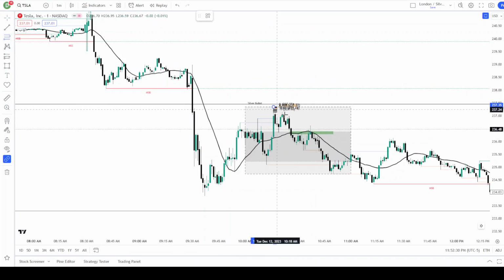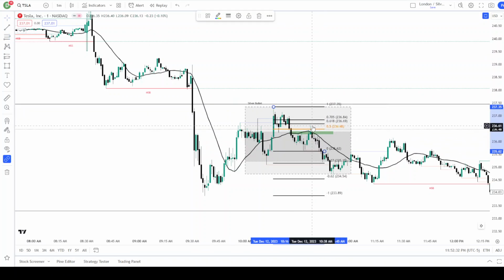Let's measure that move here. Okay, we almost got back to 61.8. We didn't get to 70.5, but we also traded into that fair value gap. So that's two things we're looking for. So that would be your entry right around here as we traded back up into that fair value gap after we broke this micro change of character here, because we're looking for a fair value gap with that break around the same point. And that's where we're looking for our entries.